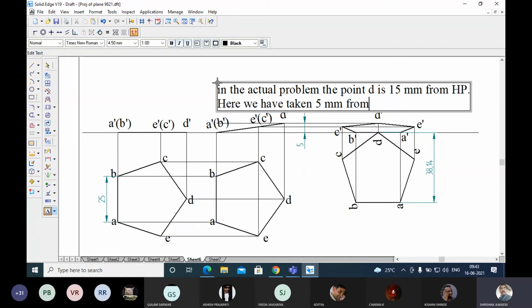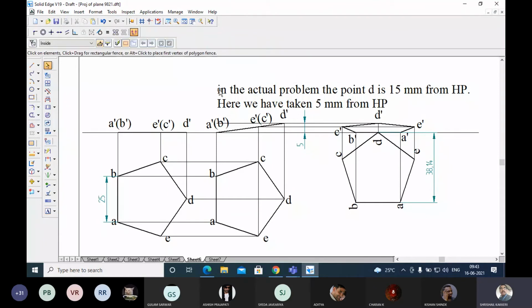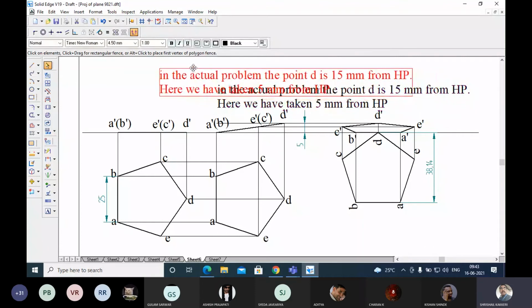Okay, 5 mm from HP. I have given a note. You can convert it. This I did.